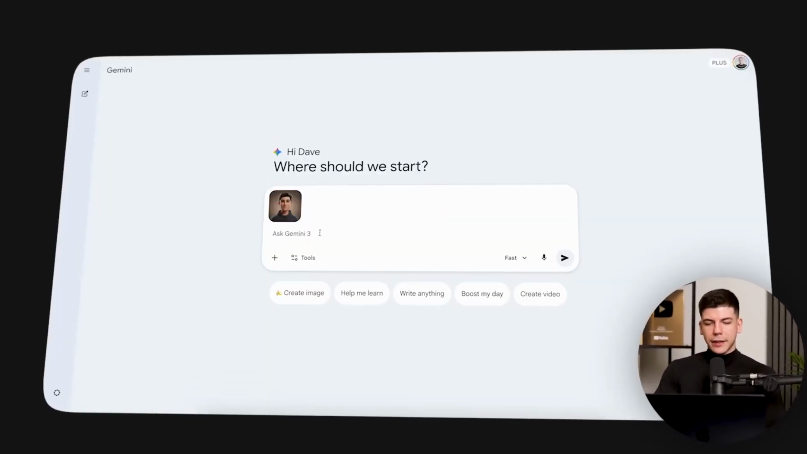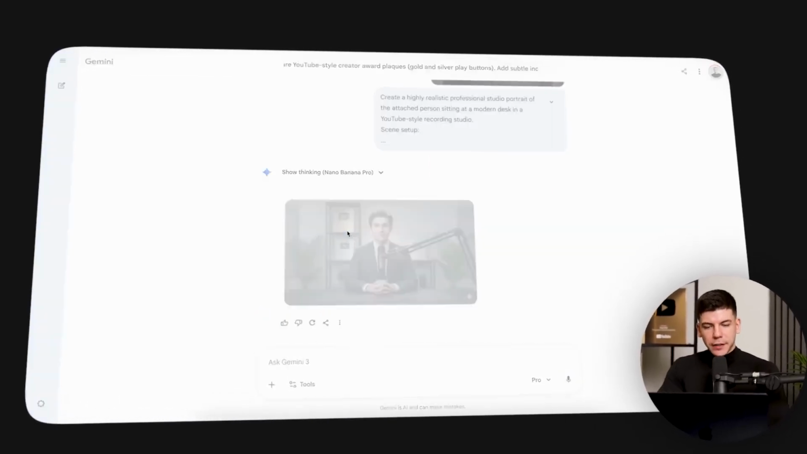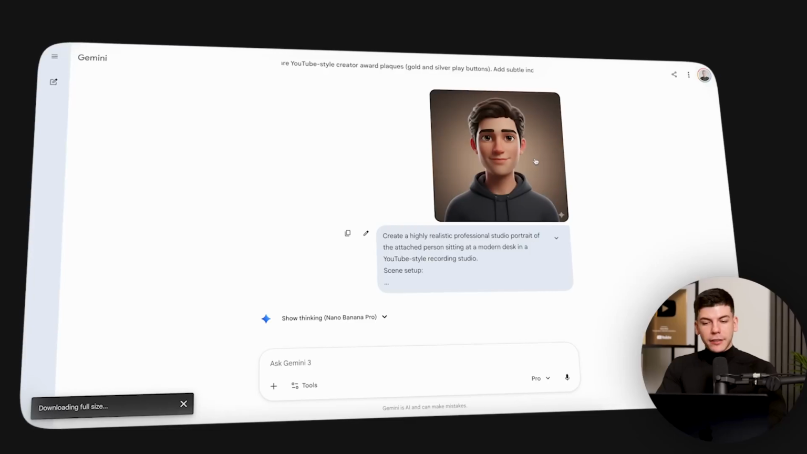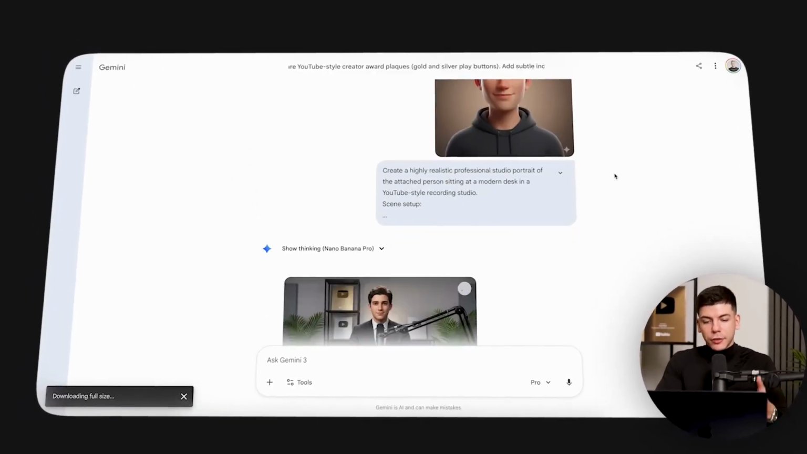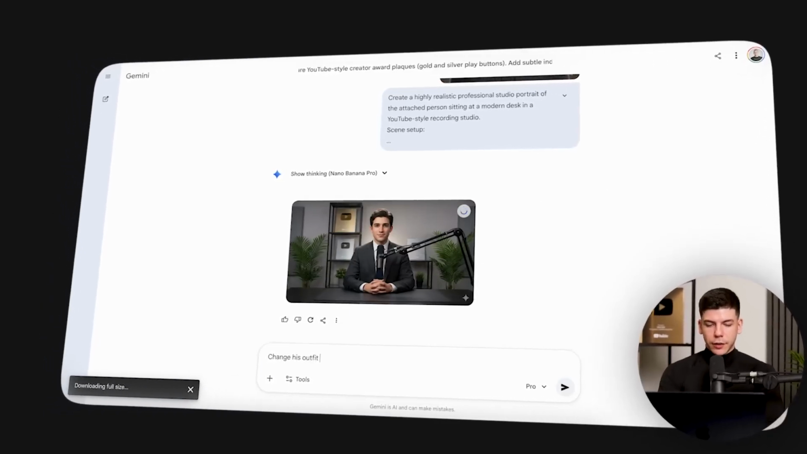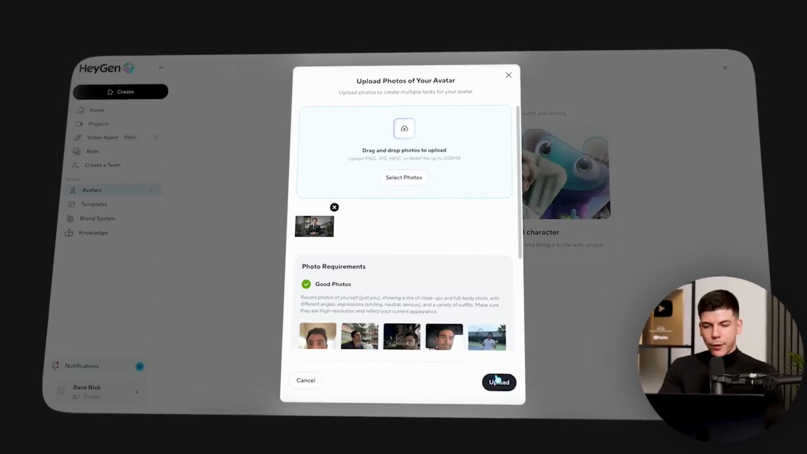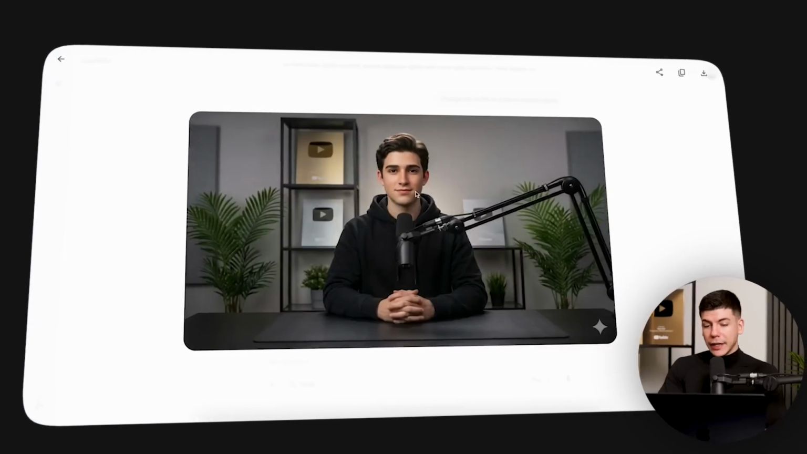I'll go to Nano Banana and I'll say create a studio portrait from my avatar. If I like the results, I can just download it. Again, the goal with this is not to make it realistic. We're using this Pixar 3D style, but we can also do a realistic human being if you'd like. Also, if you don't like the outfit, just say change his outfit to black casual hoodie. Then just go back to HeyGen, upload that photo, click upload, continue with this, and give it a name. Also, this is how it would look in a hoodie as well.